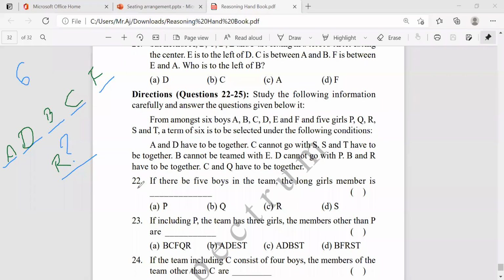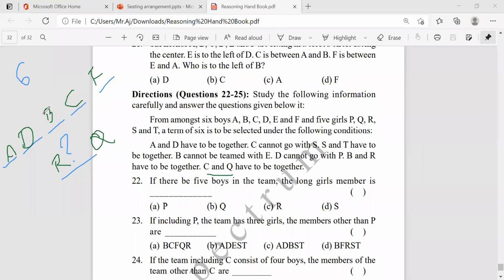B and R have to be together. C and Q have to be together. Here the condition is C and Q have to be together. That means if I take B, and if I take C here, one more girl will be added. But we want only one girl, right? So it is not possible to take B and C at a time. So who are we going to remove here?